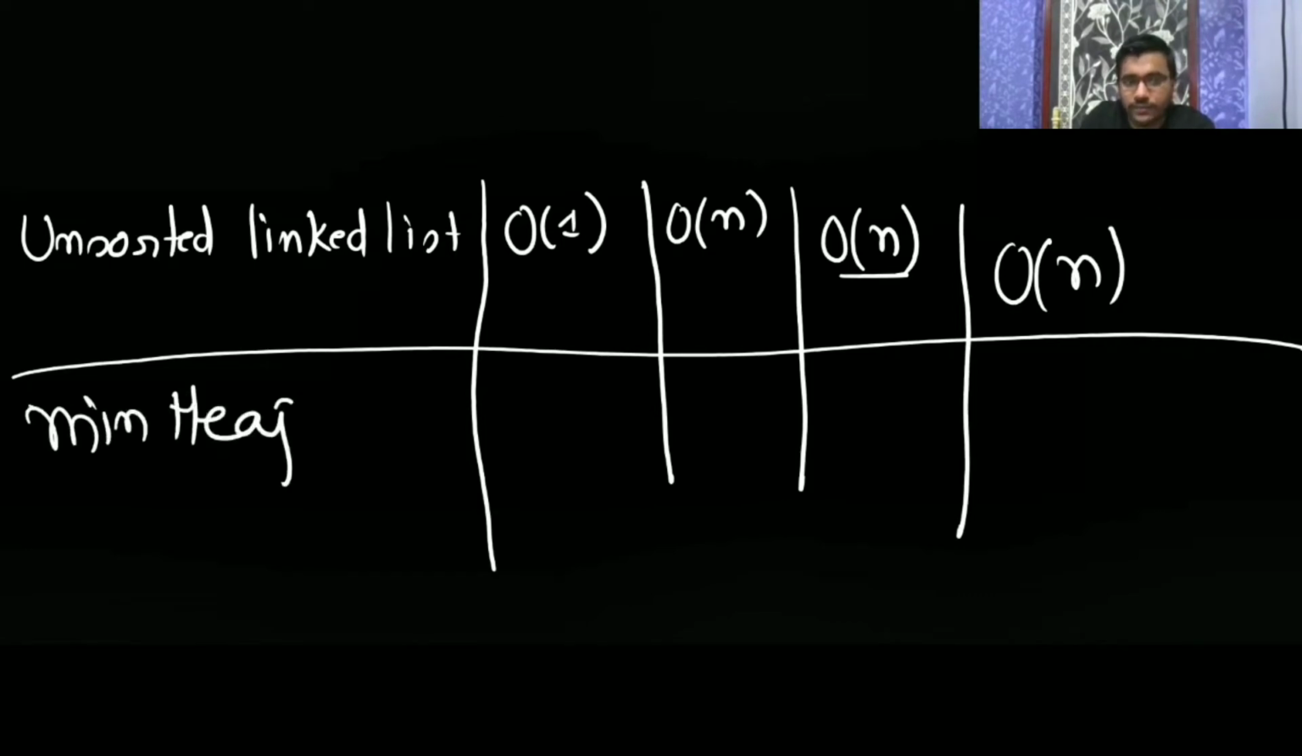Now heap, or here I am assuming min heap. A min heap is a complete binary tree where the node will have the minimum value. It's a tree only, where the node is always having the minimum value, like 1, 2, 3. It's a min heap.